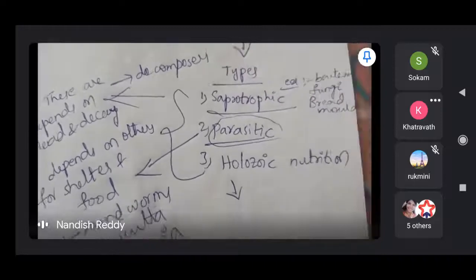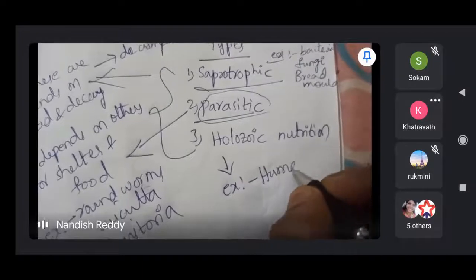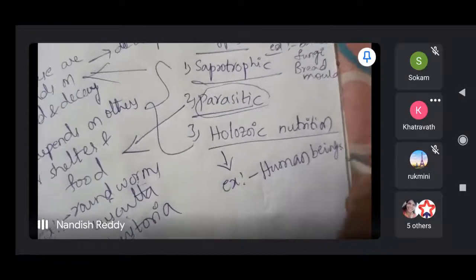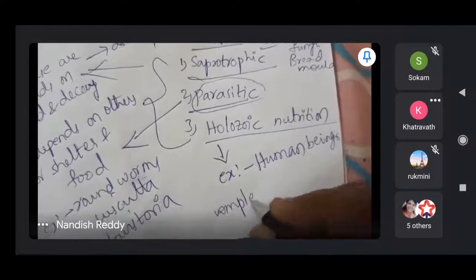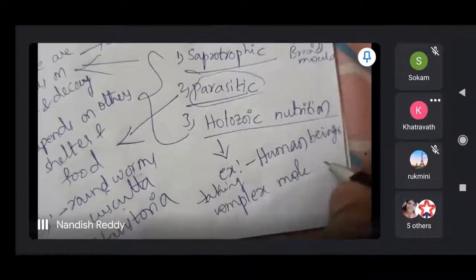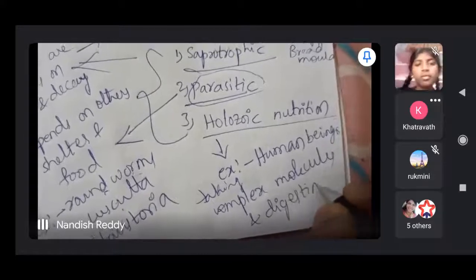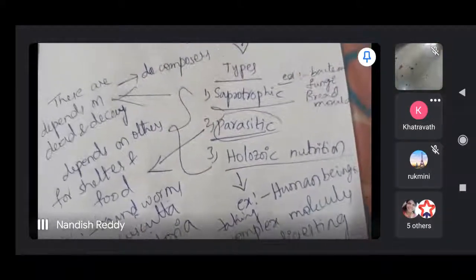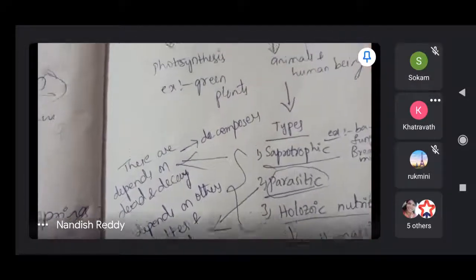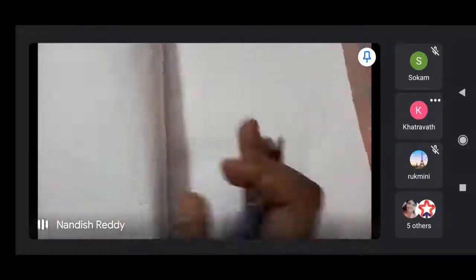Human beings, we all come in this manner only. Human beings come under holozoic nutrition. Why? Because we take complex molecules and digest them afterwards. So in that manner you have to understand heterotrophic nutrition. And next, coming to autotrophic nutrition, I want to explain this on the next page: photosynthesis.